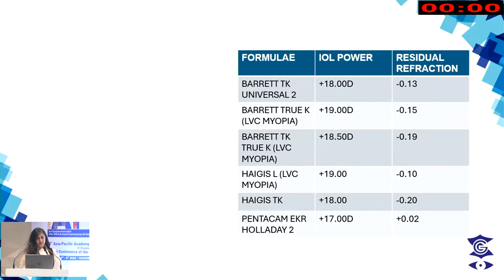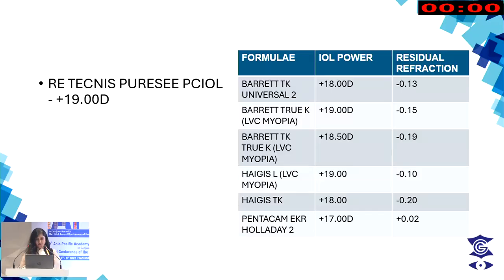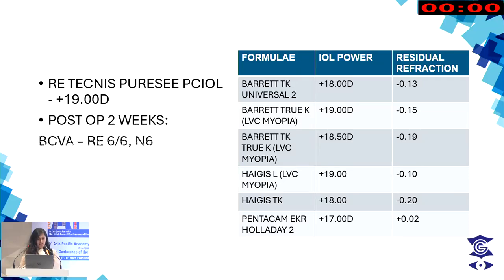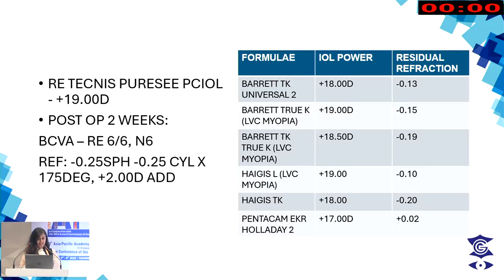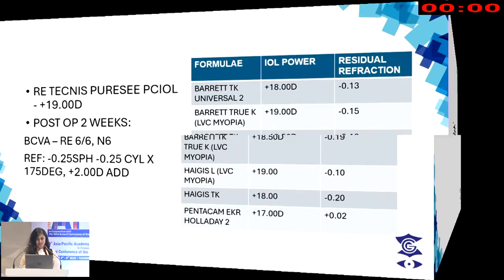In post-LASIK and post-SMILE cases, we usually consider these formulae: the Barrett Universal 2, Barrett True K, Barrett TK True K, Haigis-L, Haigis TK, and Pentacam EKR Holladay 2. So we try and take the higher IOL power. Usually the Barrett True K is pretty accurate and gives very predictable outcomes. The post-op refraction was 6/6, and this being the residual refraction.